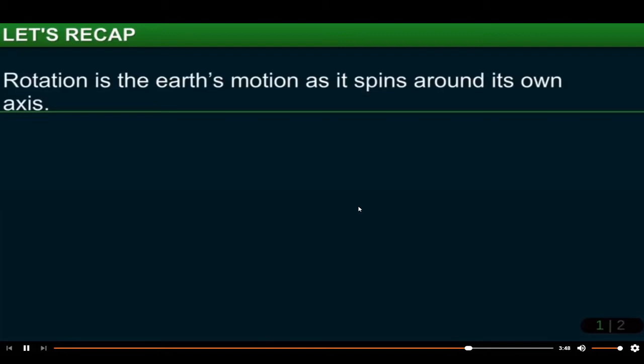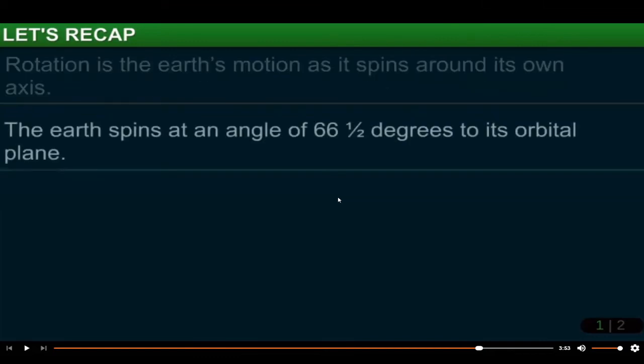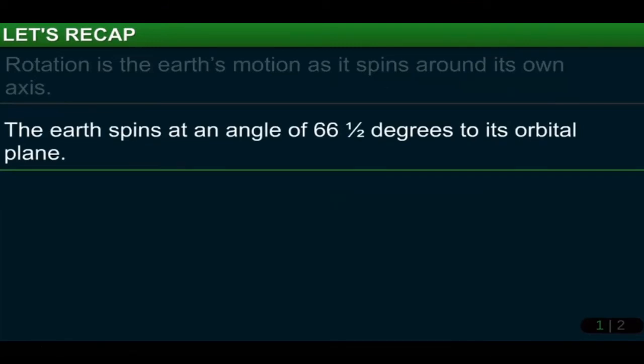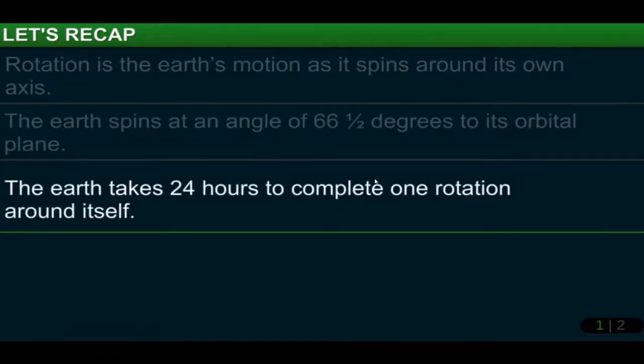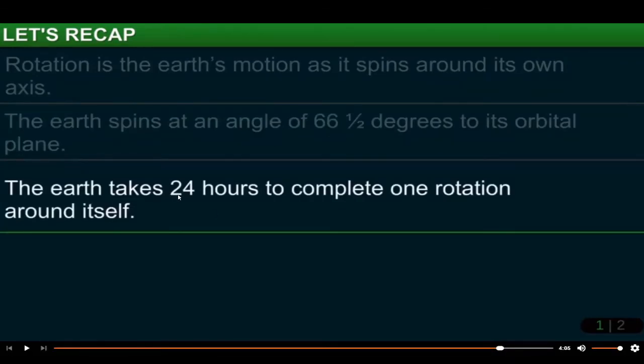Okay. In this module, you learned that rotation is the Earth's motion as it spins around its own axis. You can write down: rotation is the Earth's motion as it spins around its own axis. It is written in the textbook also. The Earth spins at an angle of 66.5 degrees to its orbital plane. The Earth takes 24 hours to complete one rotation around itself.